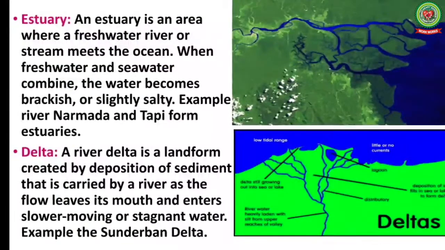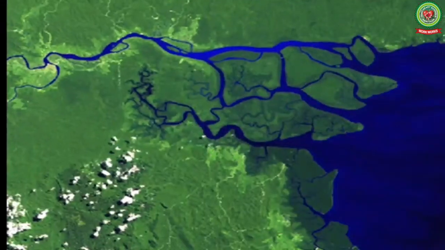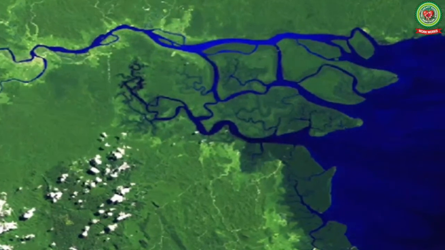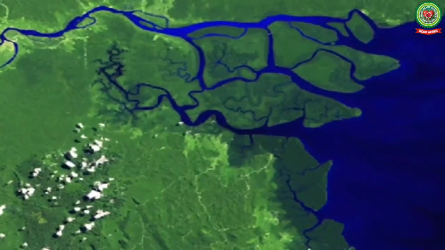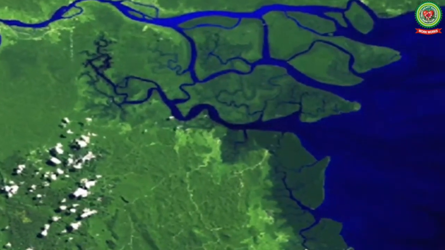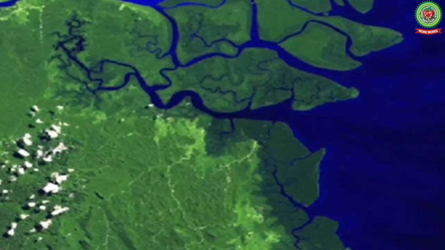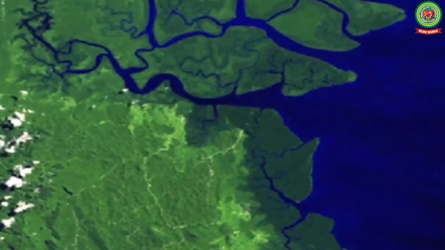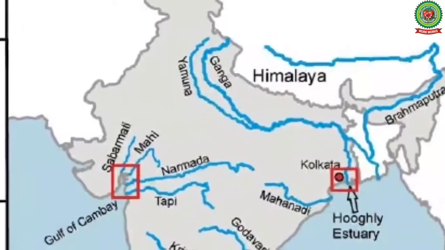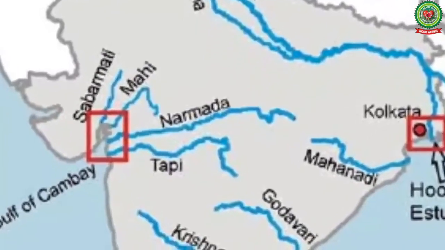The next term is estuary. An estuary is an area where a freshwater river or stream meets the ocean. When freshwater and seawater combine, the water becomes brackish or slightly salty. The examples of estuary in India are the estuaries formed by river Narmada and Tapi at their mouth.